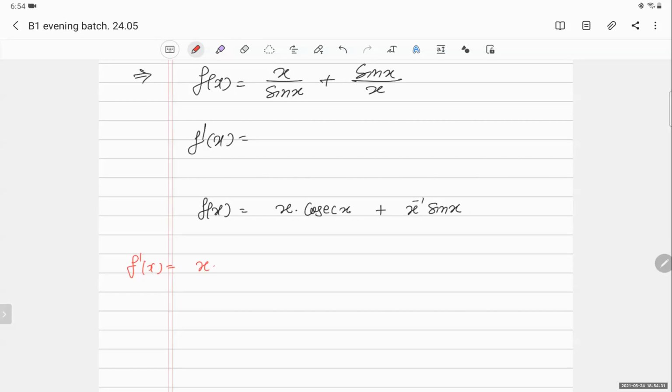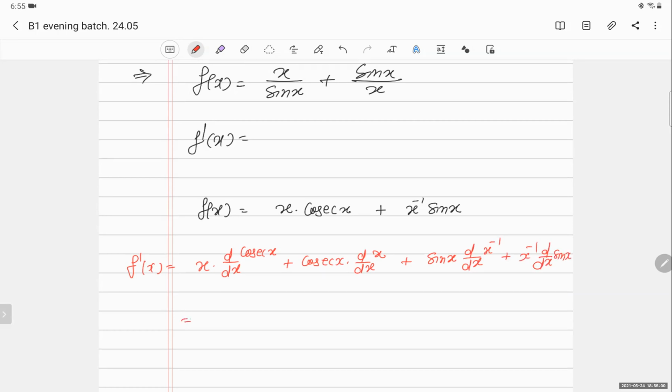I will put x here and I will say dy by dx of cosec x, plus I will put cosec x here and do the derivative of x, plus here I will put sin x and d by dx of x raised to minus 1, plus x raised to minus 1 d by dx of sin x.